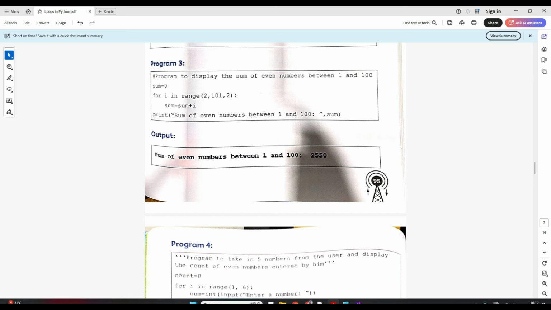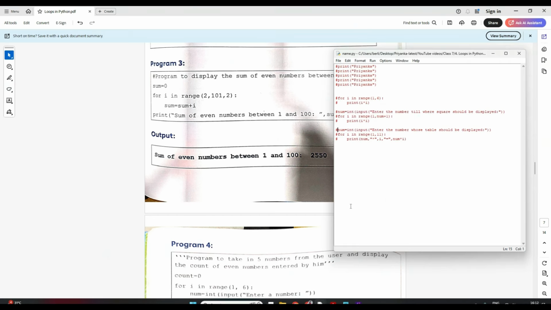Okay. Now let's go one by one. First, suppose I want to just print the even numbers from 1 to 100. How do you do that? I told you already. For I in range, 2 comma 101, I'll take, right?